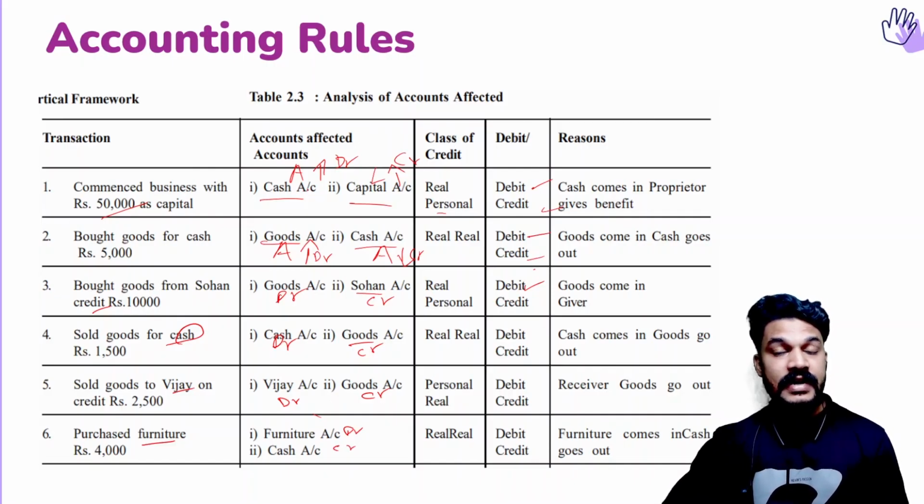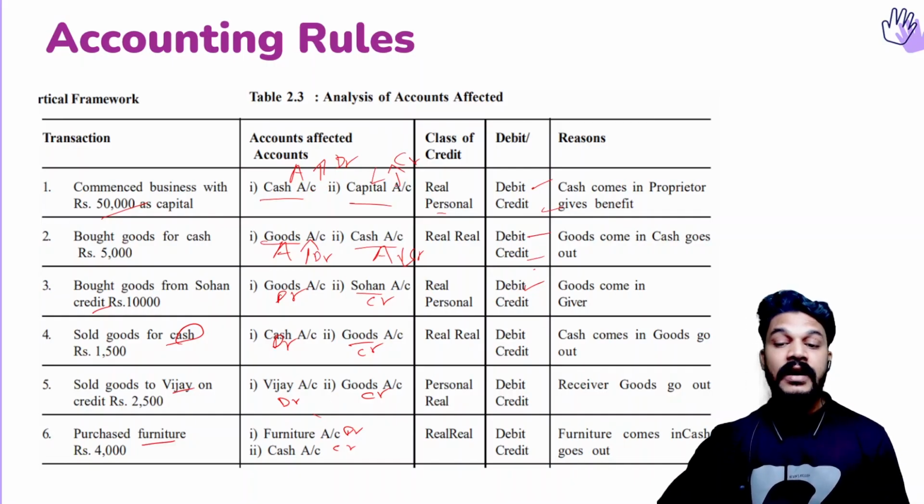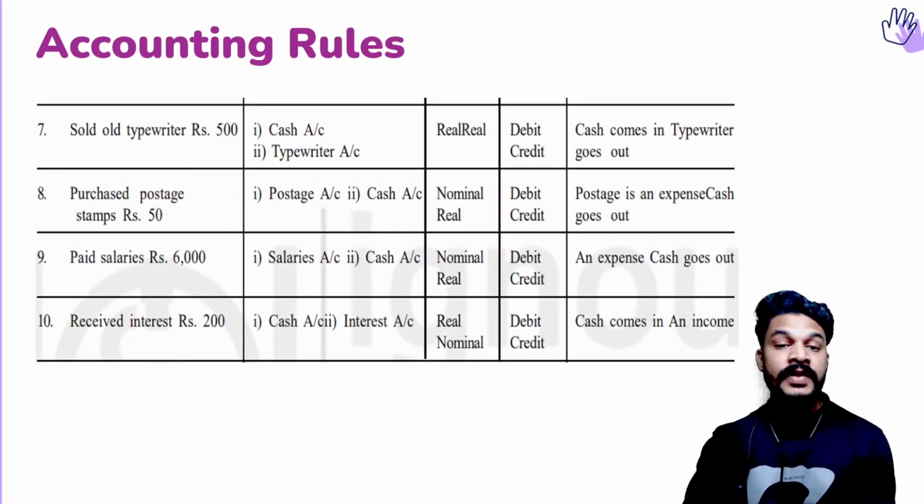Either this asset increases, debit; liability increases, credit; that rule, or this account categorization rule. So anything you can apply and decide about the debit and credit.